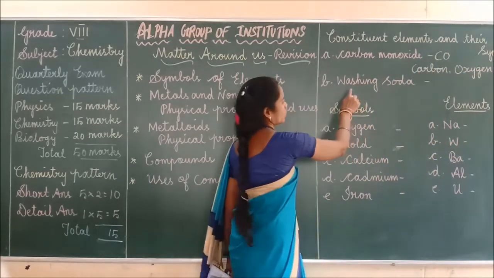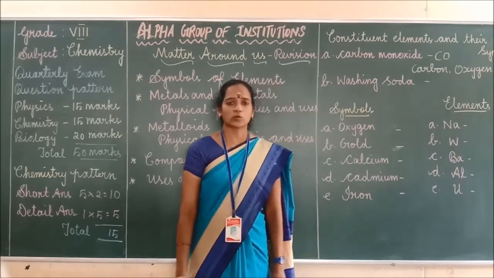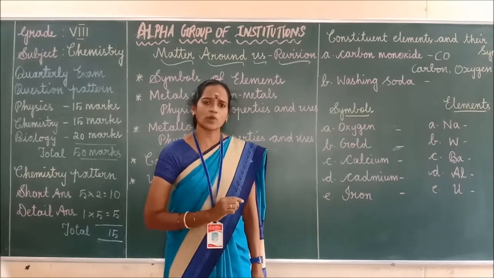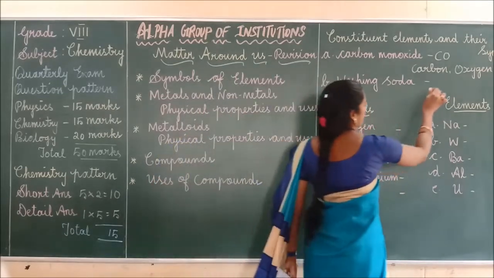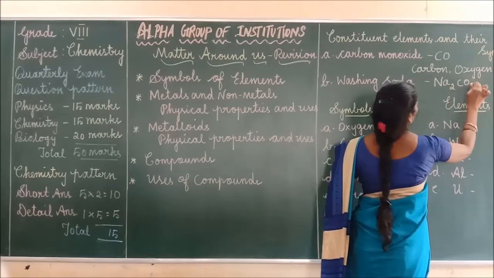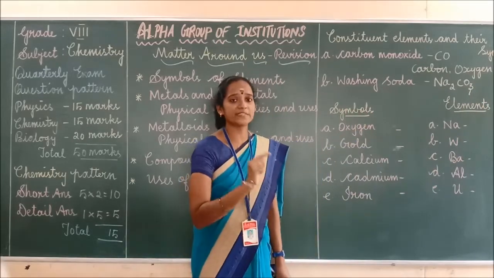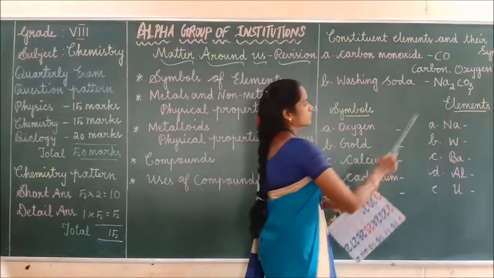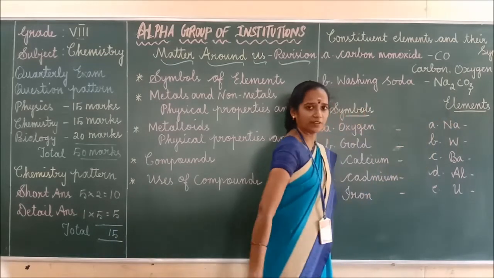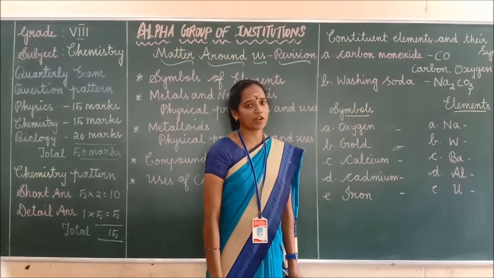Okay. Second one, washing soda. The chemical name of washing soda is sodium carbonate. Okay. And what is the formula of sodium carbonate? The formula of sodium carbonate is Na2CO3. Okay. Then what are the constituent elements present in washing soda? Sodium, carbon and oxygen. Okay. So these are the constituent elements present in washing soda.